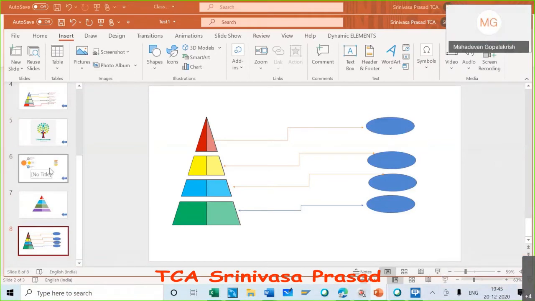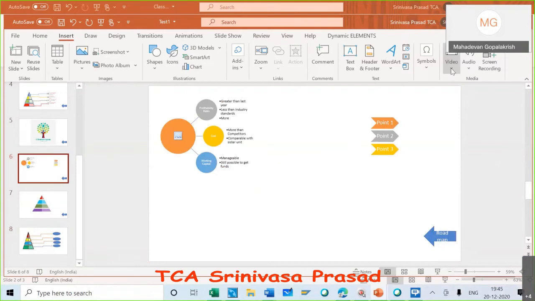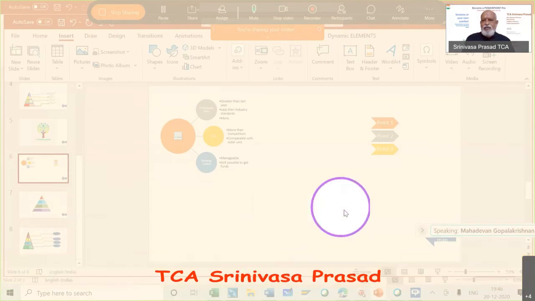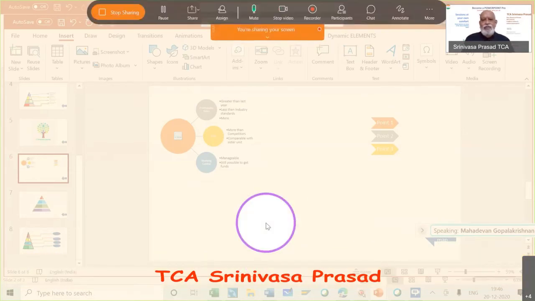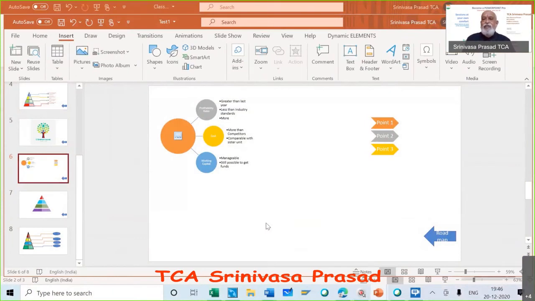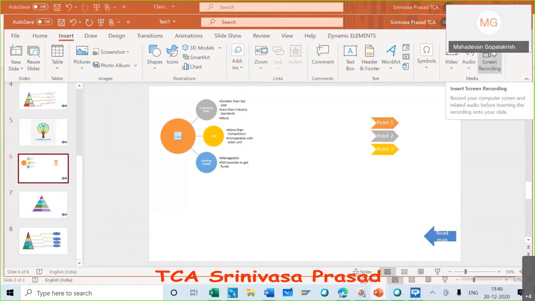Suppose you are coming here and you want to add a video, so you can add a video. Insert video from this device. Then this plays the video in whichever place you want. When you click, the video will play within that, and within what kind of window it should play, all those things you can do. And you can have a screen recording of what is going on here. Insert screen recording, relate audio before recording onto your slide.